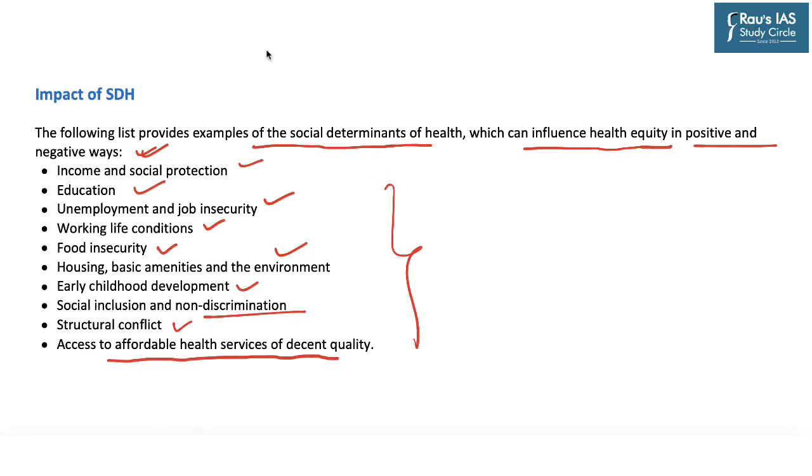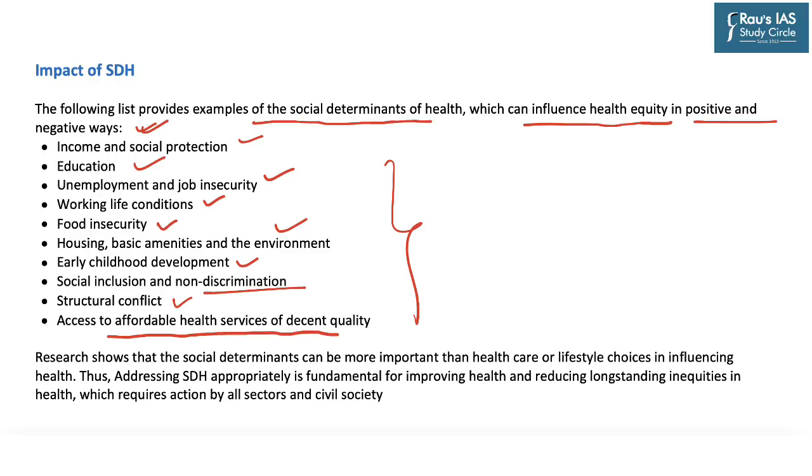of decent quality. And these social determinants of a person may vary based on different surroundings and different families in which they are born. So it says that research shows that social determinants can be more important than healthcare or lifestyle choices in influencing the health of a person.